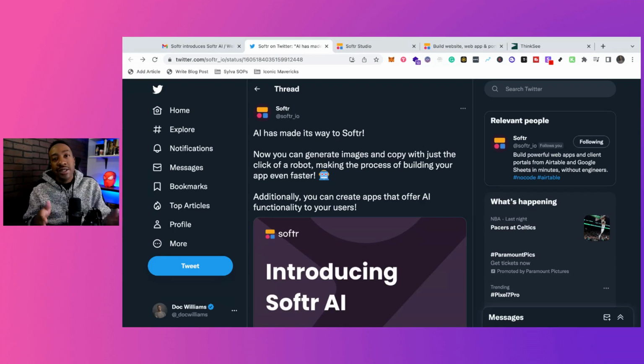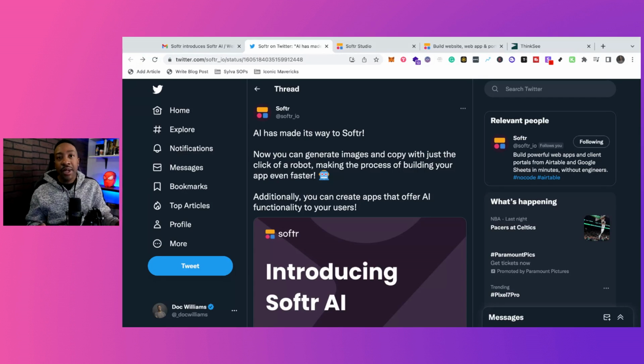Softr just released Softr AI. This is going to allow you to start making money using the power of AI. They're integrating OpenAI, which brought you ChatGPT, DALL-E 2, and others, and now they're allowing it to connect to Softr so you can start building websites faster using AI. And you can even allow your customers to use the power of AI and create their own images.